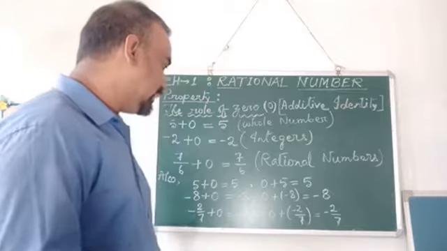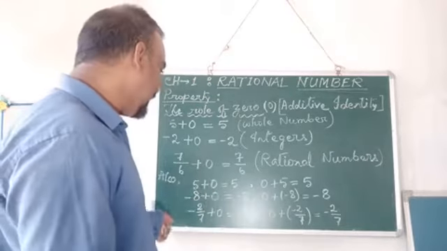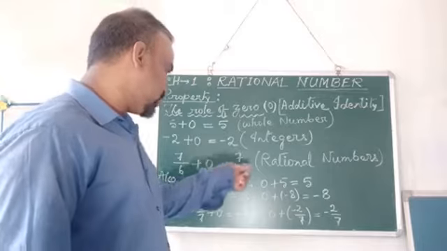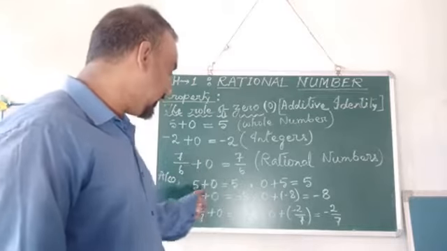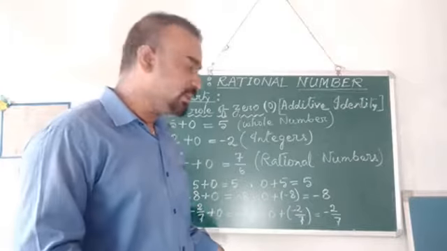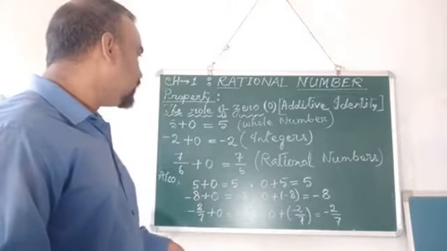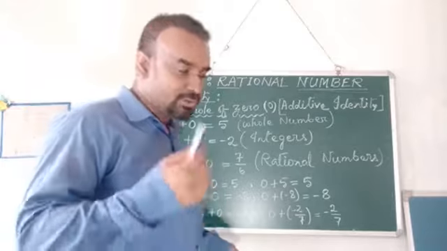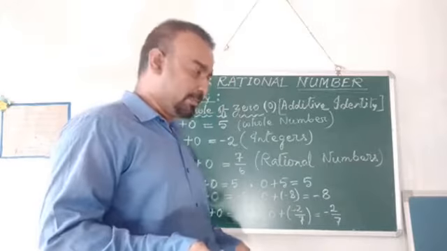So from that, we have seen that by adding to the rational number, the integer and the whole number, the results remain same in commutativity as well as in the closure property. Associativity, we say that it will not be applied.